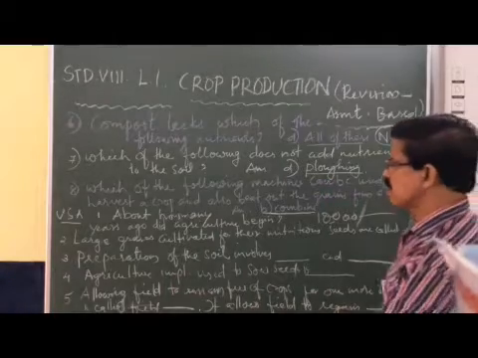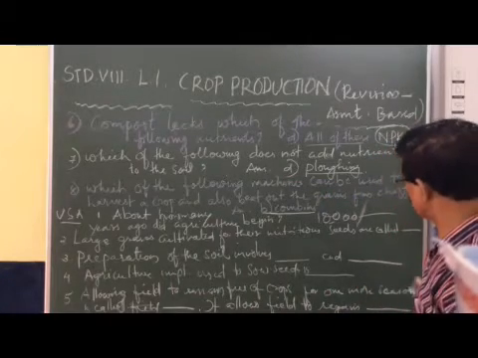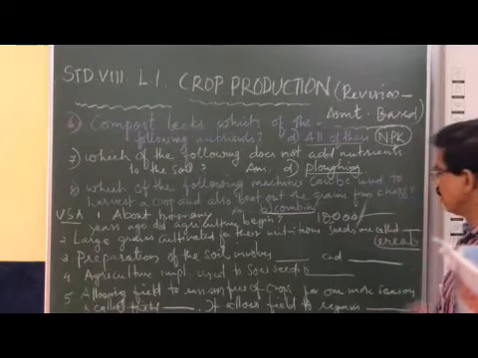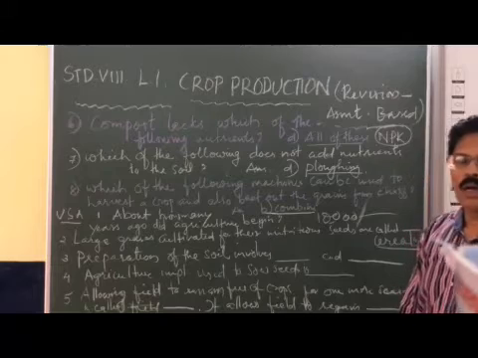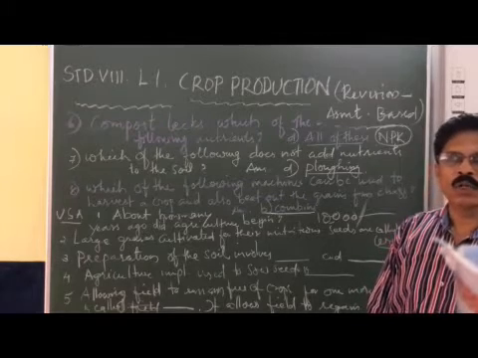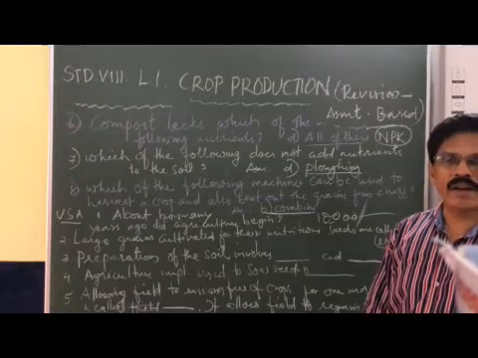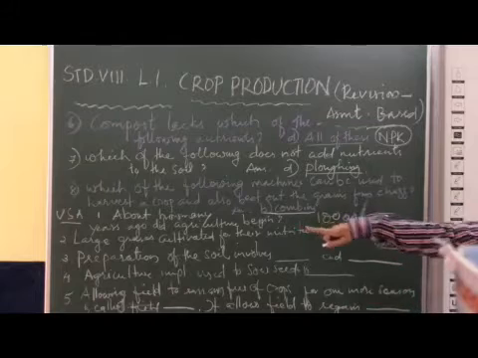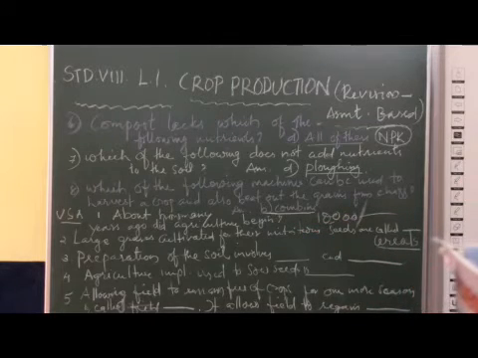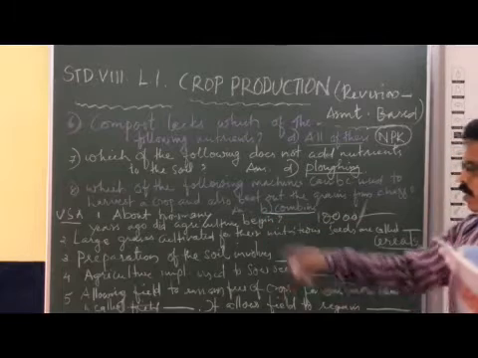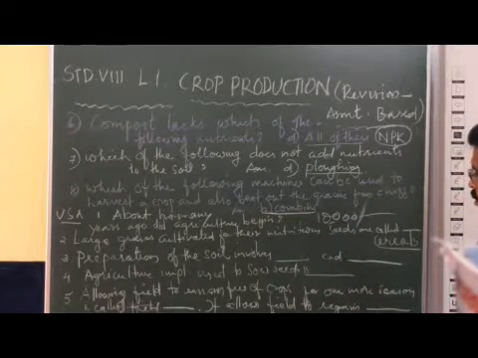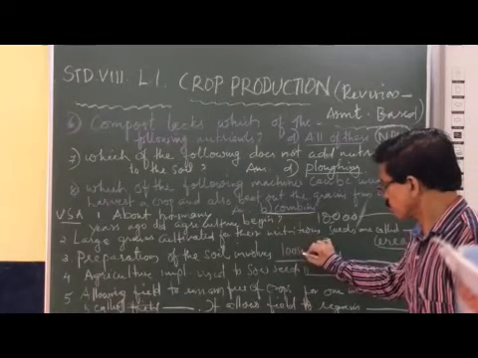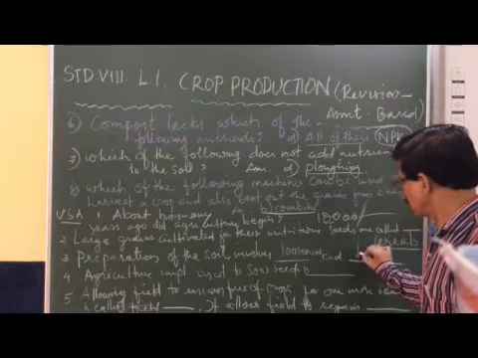Second one. Large grasses cultivated for their nutritious seeds are called cereals. Like rice, wheat, maize, sorghum, rye, and many more. So these are all called cereals. So the large grasses cultivated for their nutritious seeds are called cereals. Got it? Now the third one. Preparation of the soil involves loosening and turning the soil.